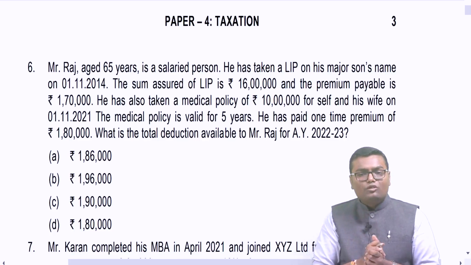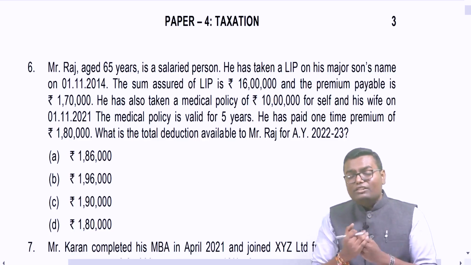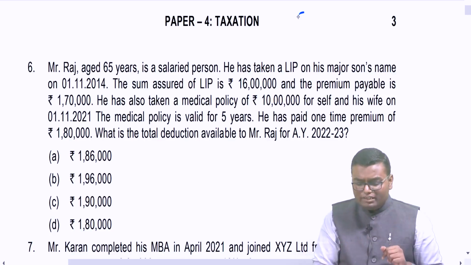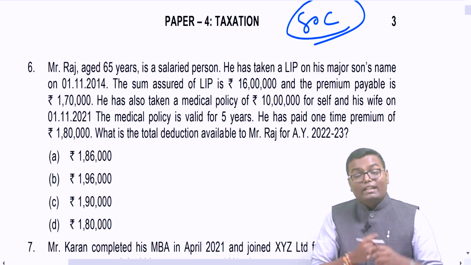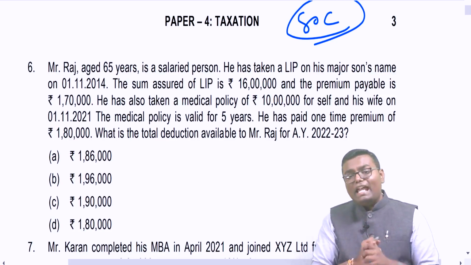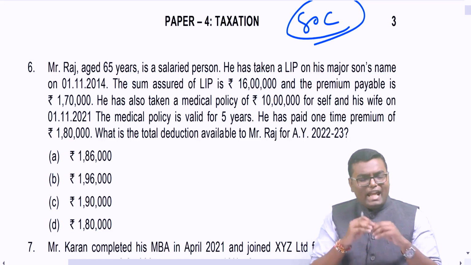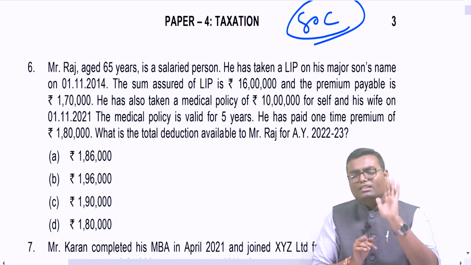The sum assured is rupees 16 lakh. Premium payable is 1,70,000. Now tell me, under a life insurance policy, section 80C, can I get the deduction by paying the premium of the major son? The answer is yes, because over there any children is covered. So whatever premium I am paying for any of the children, the deduction will be available under which section?